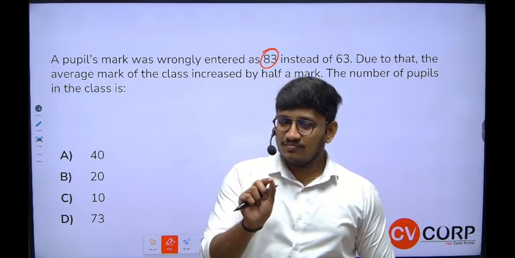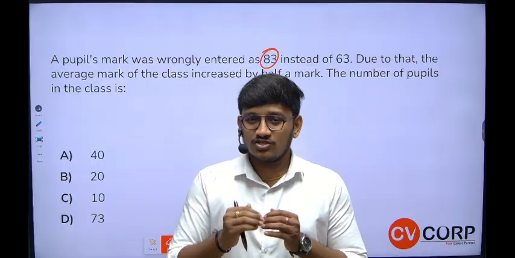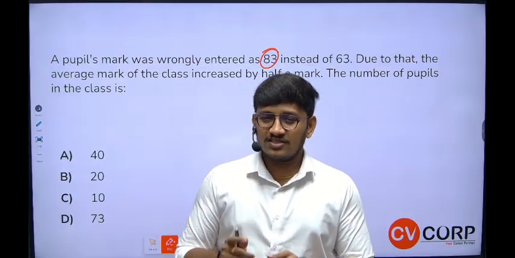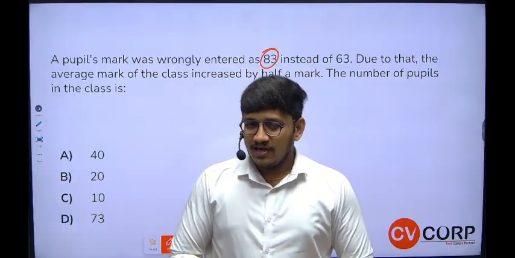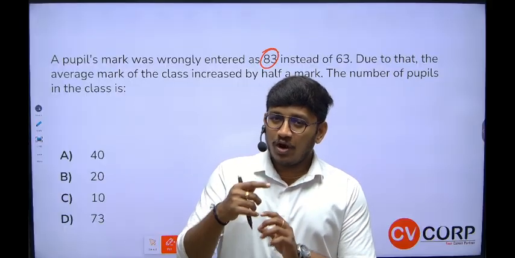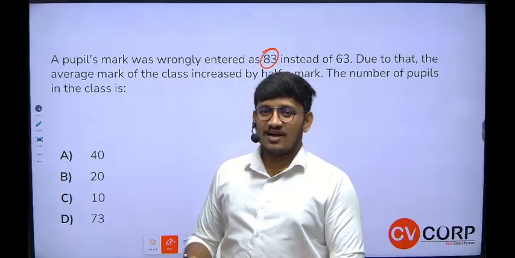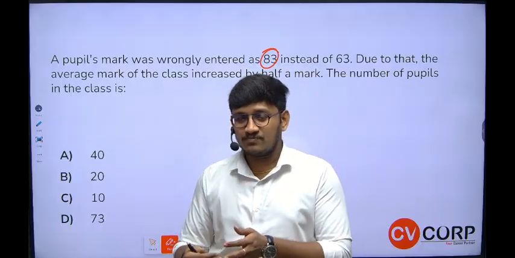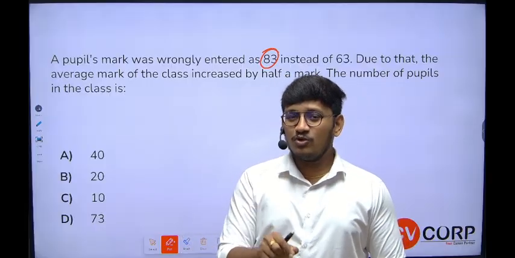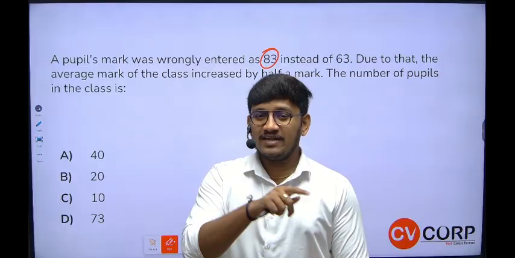Very simple. Because of this extra chocolate, let's assume that you are the person to whom I gave 20 chocolates extra. Instead of 63, I gave 83 to you. Now you cannot eat all those 20 extra chocolates on your own, right? So what you need to do, the chocolate method indicates that it is equal distribution. Now you have 20 extra chocolates, and it's your responsibility to give all 20 chocolates equally to the entire class.